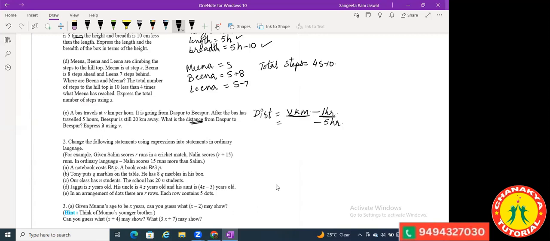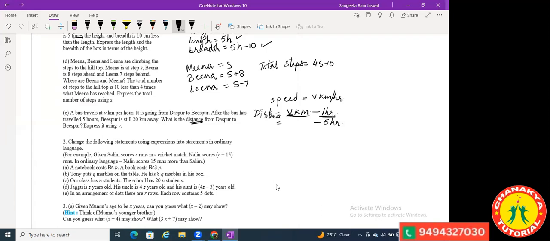See, speed is written like this, kilometer per hour. No, I'm just talking about the distance. That V kilometer distance is covered in 1 hour. That's why I've written distance here.